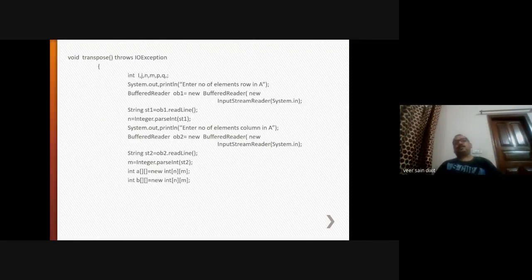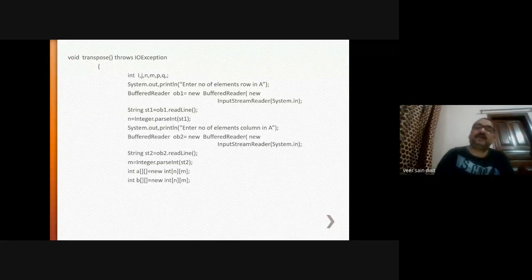Now transpose. Transpose is very simple. You will take only one matrix. You will convert rows to columns and columns to rows, store them into another matrix, and print that matrix. Here we have entered the number of rows and columns in matrix A, and then we are allocating memory for two matrices. A is the original matrix, B is the transposed matrix.